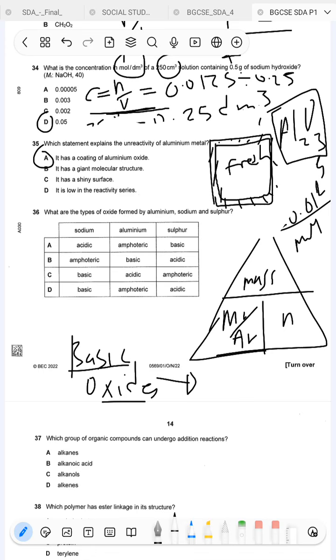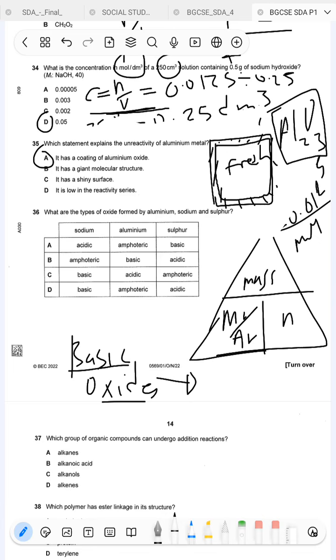Carbon dioxide, nitrogen dioxide, the dioxides. And then for the monoxides, there will be neutral oxides. The majority of them will be neutral oxides: carbon monoxide, water, which is a dihydrogen monoxide. And then which one did I forget?